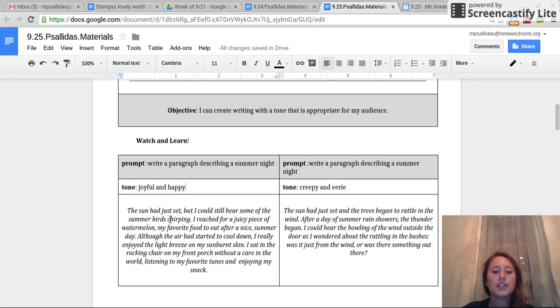The sun had just set, but I could still hear some of the summer birds chirping. I'll reach for a juicy piece of watermelon, my favorite food to eat after a nice summer day. Although the air had started to cool down, I really enjoyed the light breeze on my sunburnt skin. I sat in the rocking chair on my front porch without a care in the world, listening to my favorite tunes and enjoying my snack. So here, this is a joyful and happy way of describing a summer night.